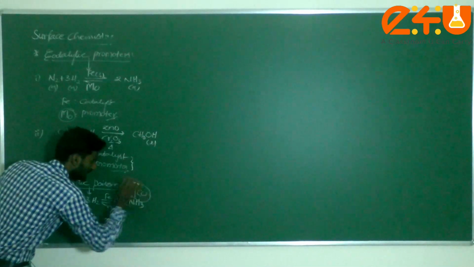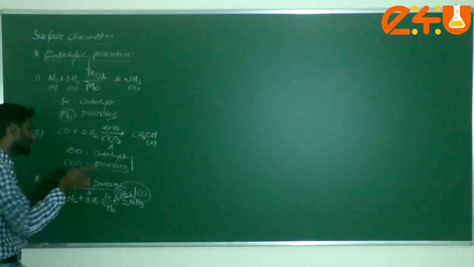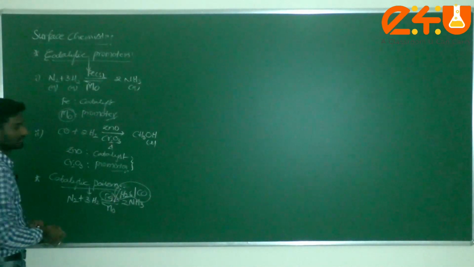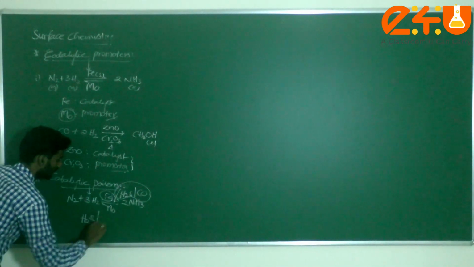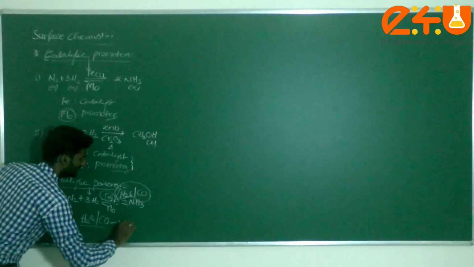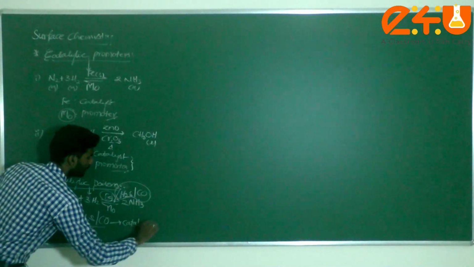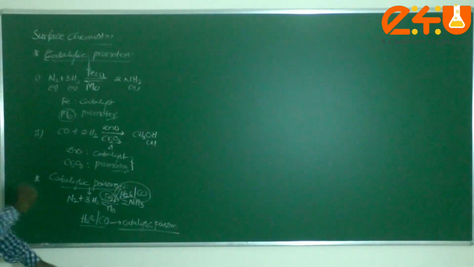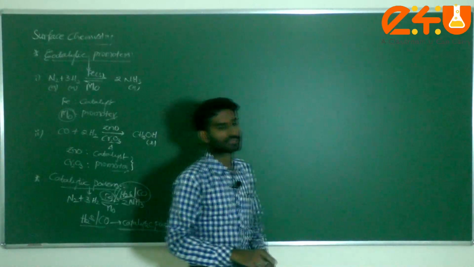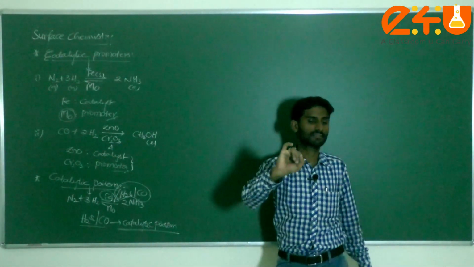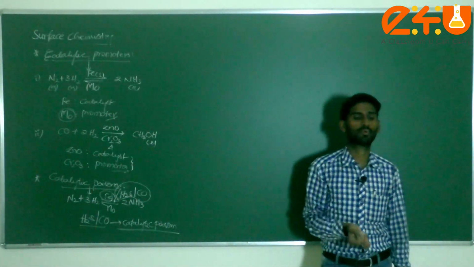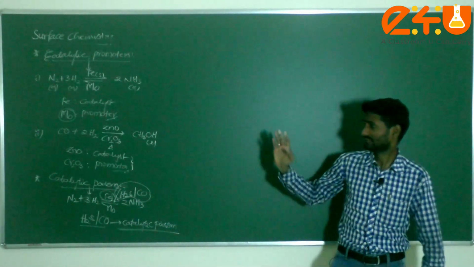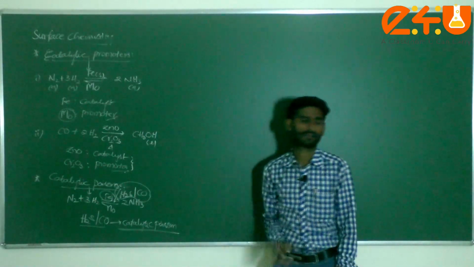These are the catalytic poisons which destroy the activity of the catalyst. This is a very important thing. We studied about catalyst as well as catalytic promoters, and next, catalytic poisons.